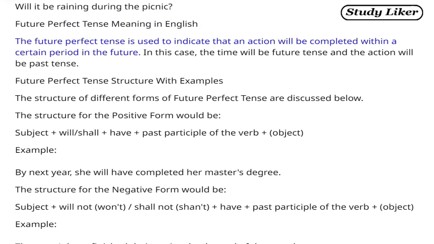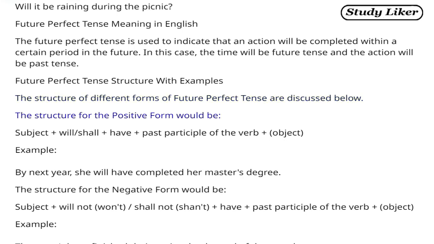The future perfect tense is used to indicate that an action will be completed within a certain period in the future. In this case, the time will be future tense and the action will be past tense. Future perfect tense structure with examples. The structure of different forms of future perfect tense are discussed below.